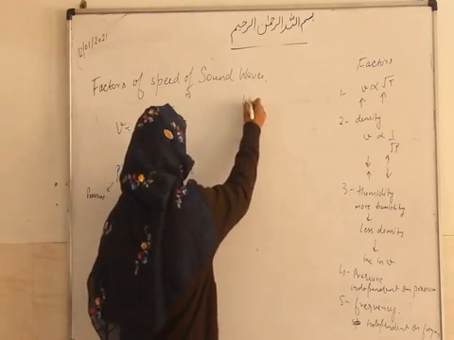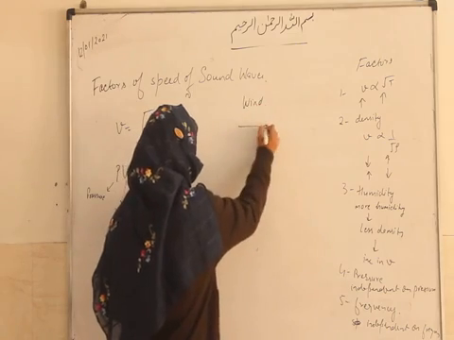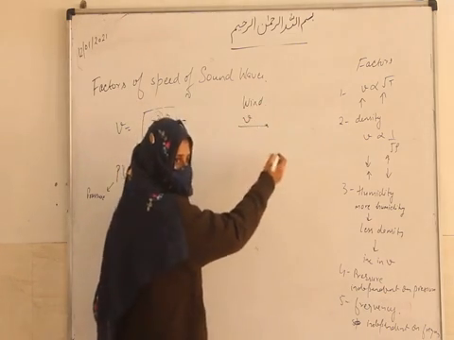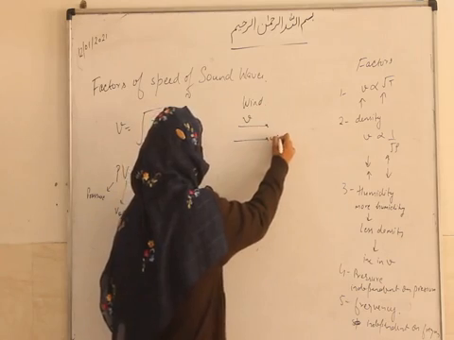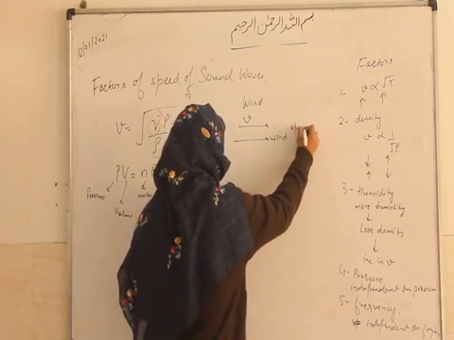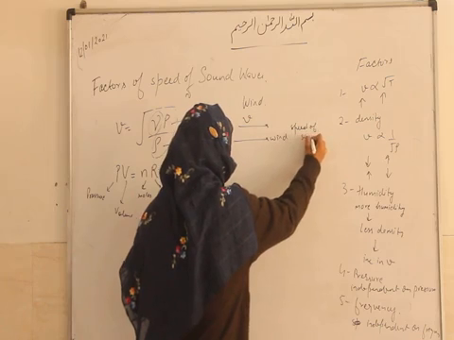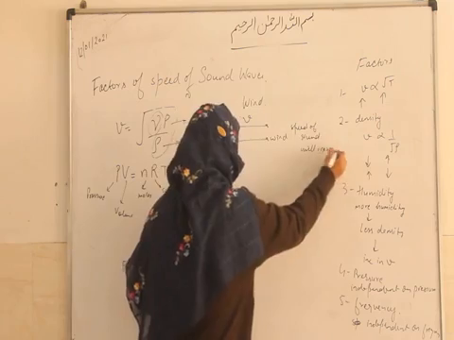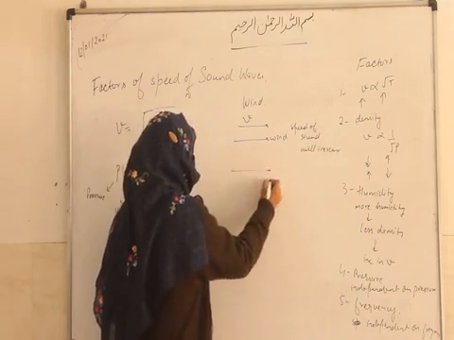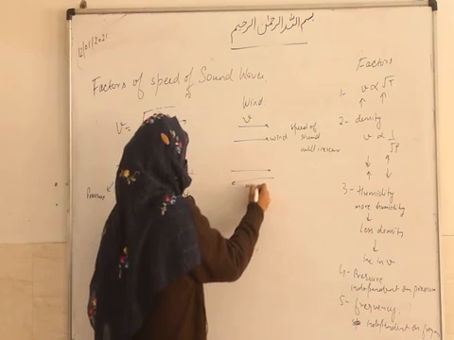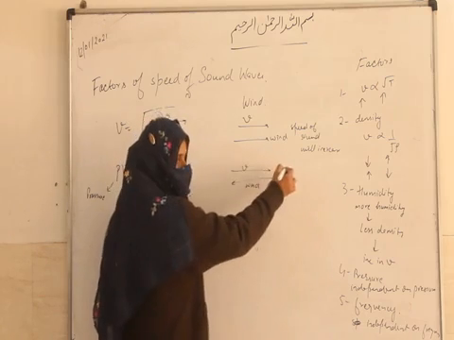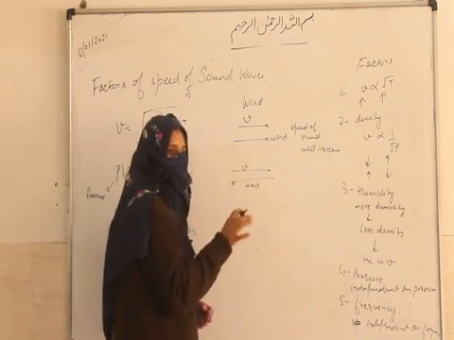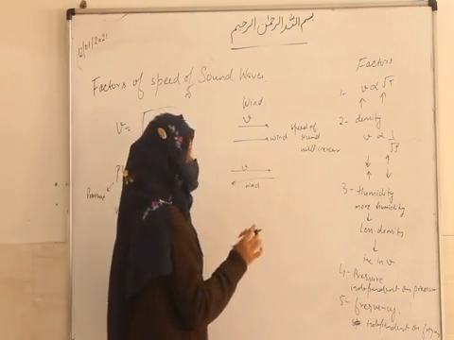So the last factor is wind. This is the direction of the sound wave, and this is the direction of the wind. Then the speed of the sound will increase. But if it is inverse, like the wind is blowing like this and the sound is going the other way, then there will be some loss of sound because of the friction.